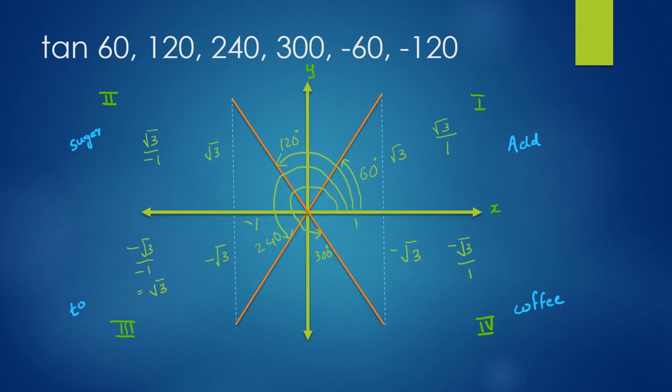Now let's look at tan of a negative number. If you see here, minus 60 degrees is our angle here, which is the same as plus 300 degrees. We measure it anti-clockwise from the positive x-axis. So this is again minus √3.